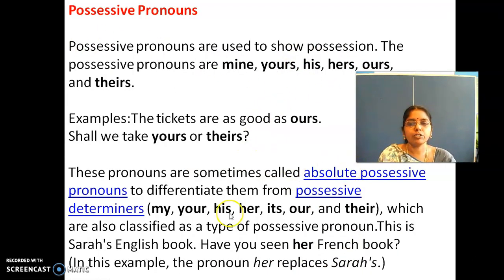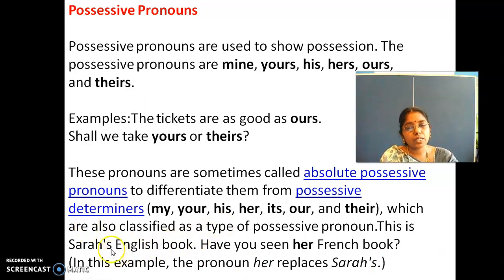So now, absolute possessive pronouns differ from possessive determiners: my, your, his, her, its, our and their, which are also classified as a type of possessive pronoun, right?